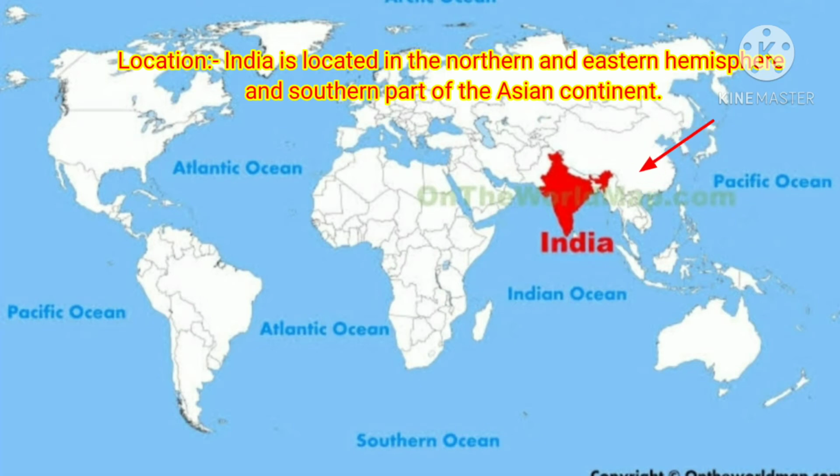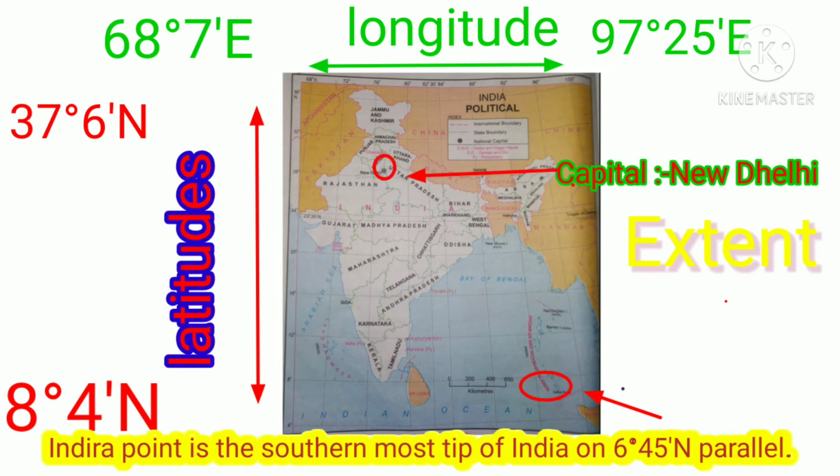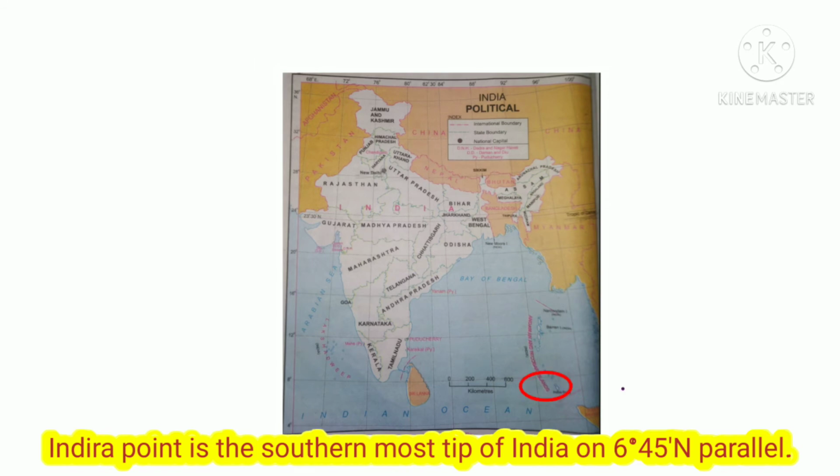Now we will see first the absolute location of India and then the relative location of India. Look at the diagram. India's latitudinal extent is 8 degree 4 minute north to 37 degree 6 minute north, and longitudinal extent is 68 degree 7 minutes east to 97 degree 25 minutes east. Capital of India is New Delhi, and the southernmost tip, Indira Point, is located at 6 degree 45 minutes.